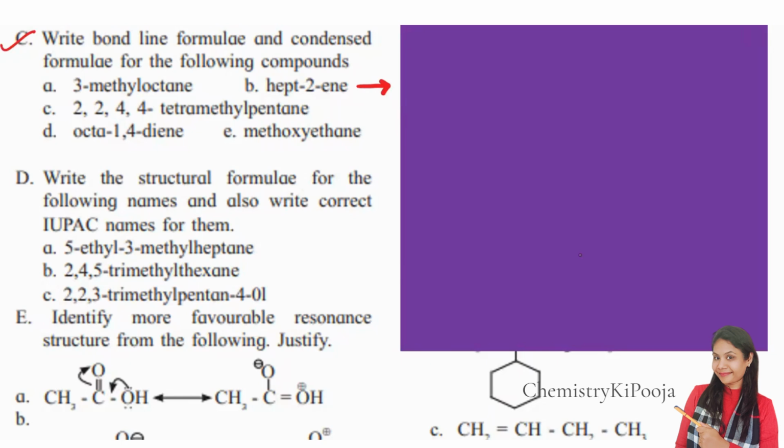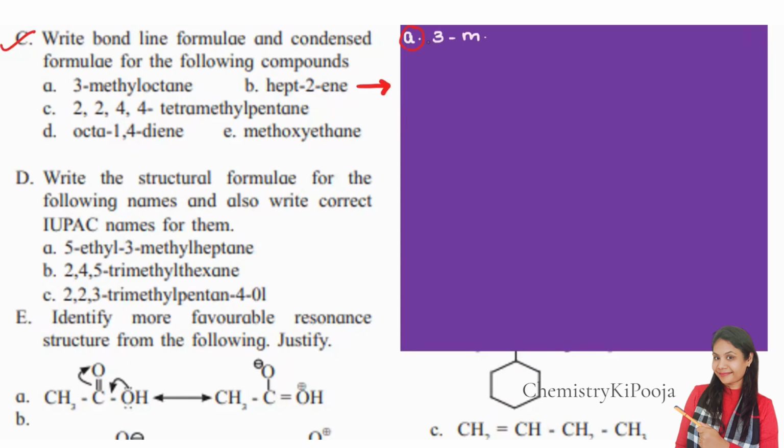The question is, write bond line formulae and condensed formulae for the following compounds. Over here, we have been given the naming, and from the name of the compound, we are going to write down the structure. Again, it is very simple. Let us quickly proceed. Let us have a look at the first one, that is A structure.